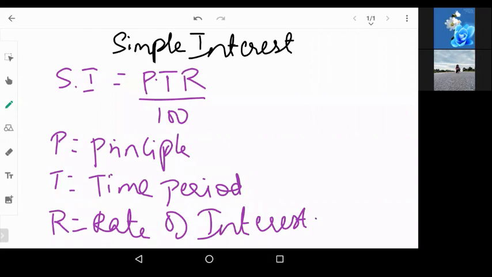So we shall be solving few simple interest problems today. And one thing where you will have to be very careful is the time period, because sometimes they will give it in days, sometimes in months, sometimes in minutes, hours, very rarely, but then days and months is what will be given. So you'll have to be careful in the conversion of days to months or months to days and then solve the problem. Okay, so shall we start solving the problem?